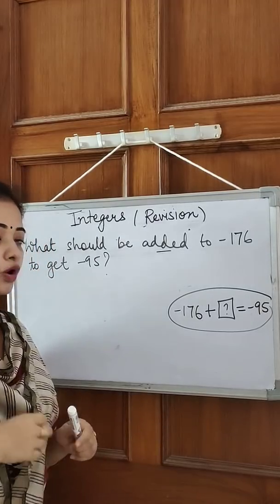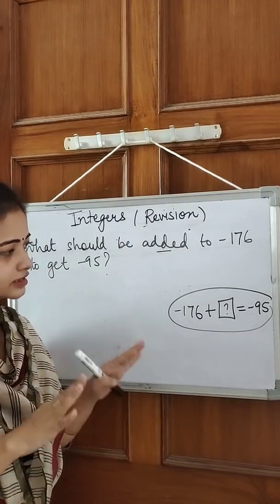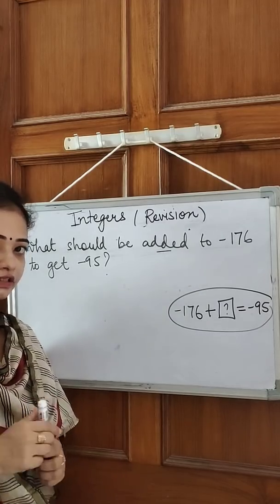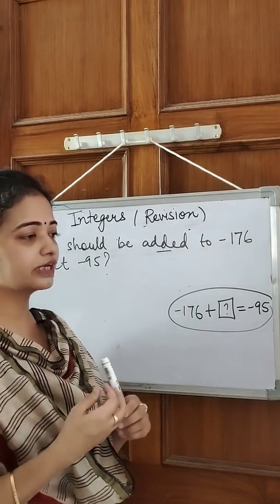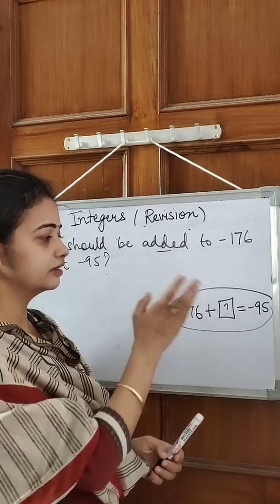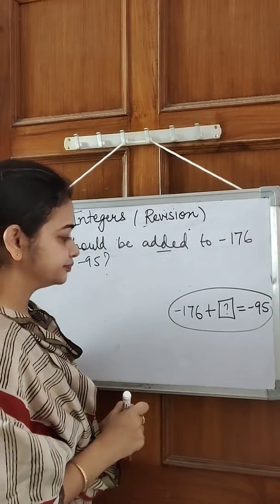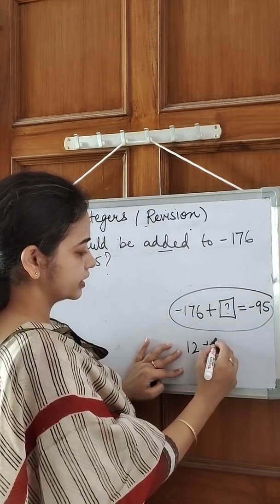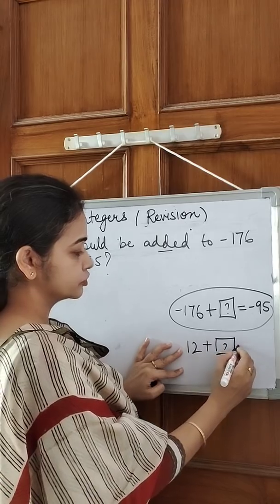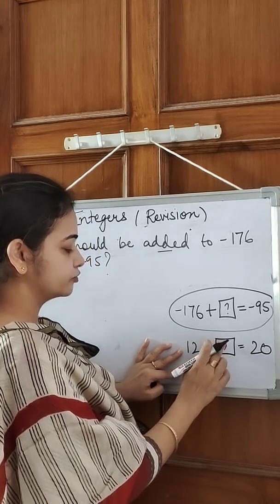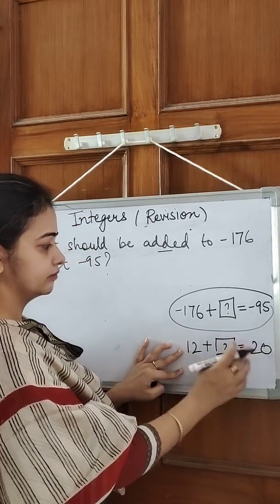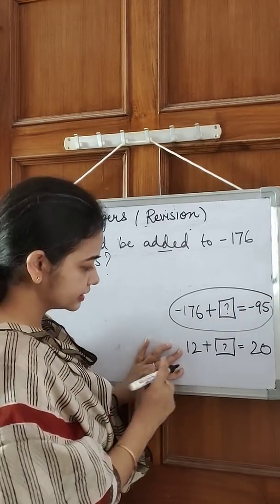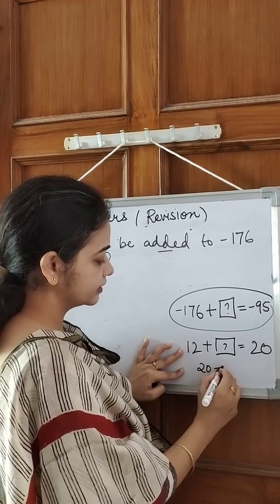To understand what exactly we have to do here, let's take simpler numbers, or let's take whole numbers, solve with them, understand the concept of what we actually do in these types of questions, and then apply the same concept here. Let's take 12: what should be added to 12 to get 20? I have to add something to 12 to get 20. This is what they are asking. The answer is 8.